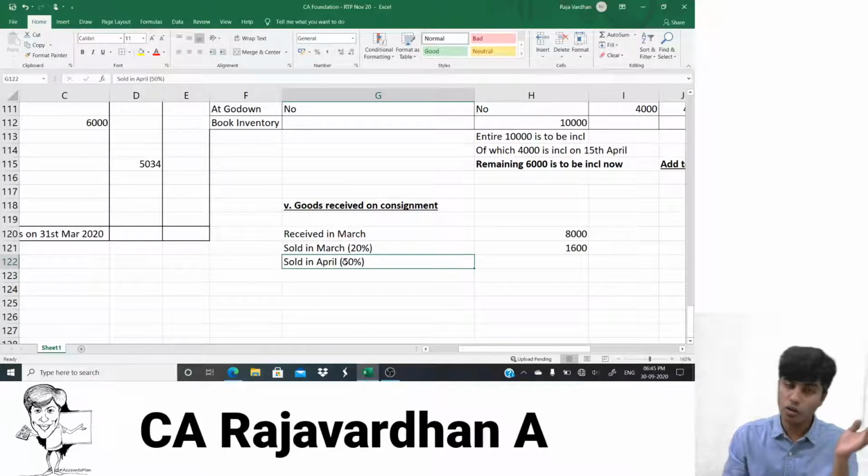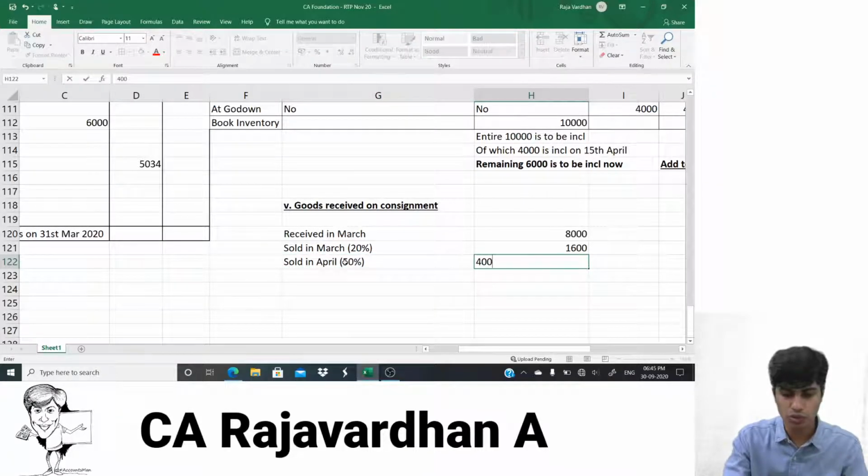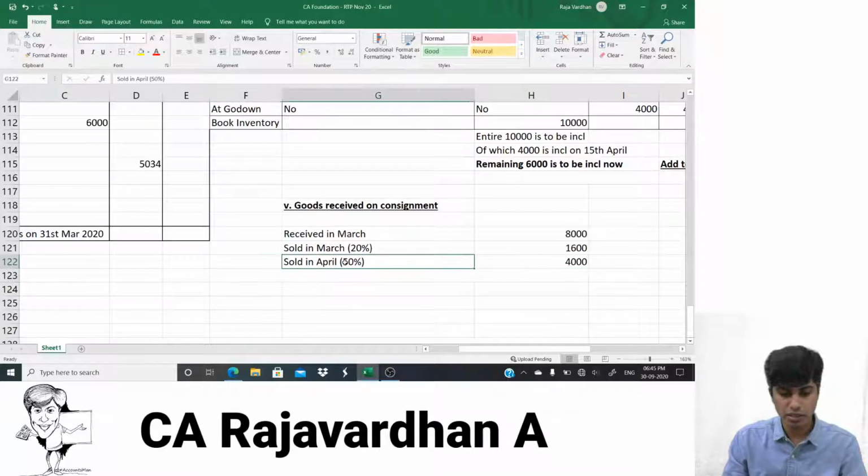So it's not like out of the remaining 50% is sold. So further 50% is sold. So 8,000 by 50% is 4,000. So what is remaining?